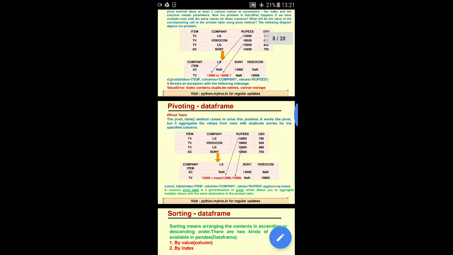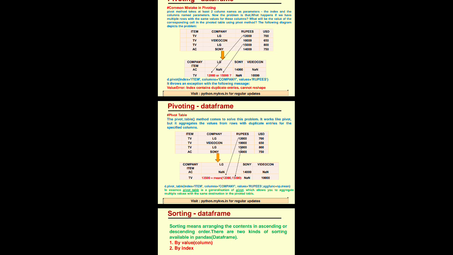Now further pivoting data frames. The next function is pivot_table. The pivot_table method comes to solve this problem. It works like pivot, but it aggregates the values from rows with duplicate entries for the specified columns. So how are we able to store this type of values, because we are getting an error? How will we solve it? We will use the pivot_table function to solve this problem.